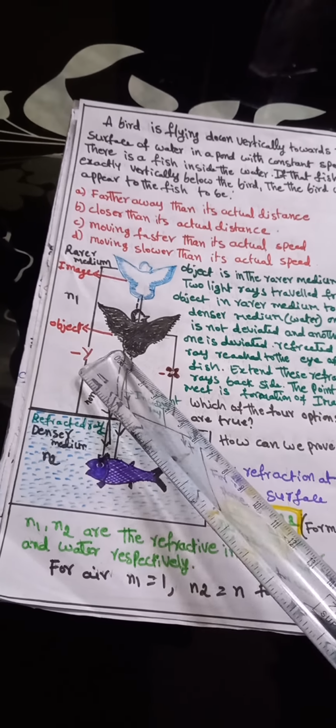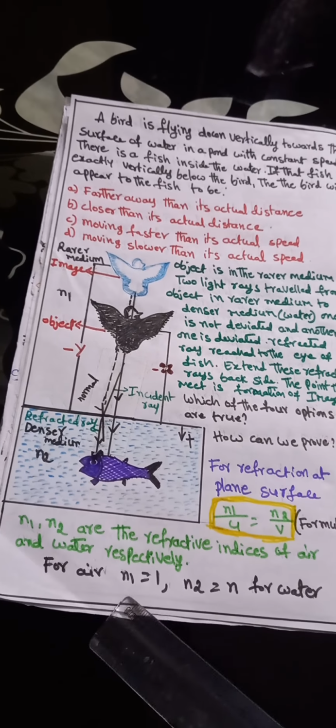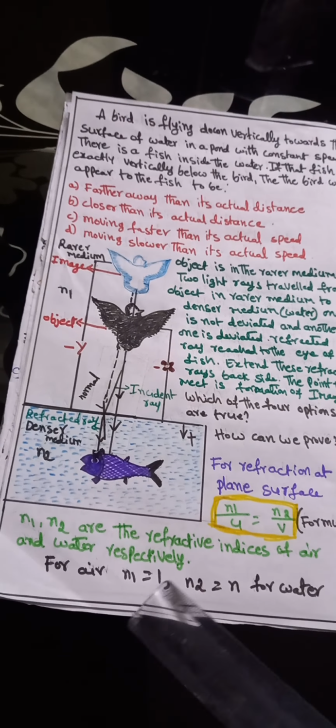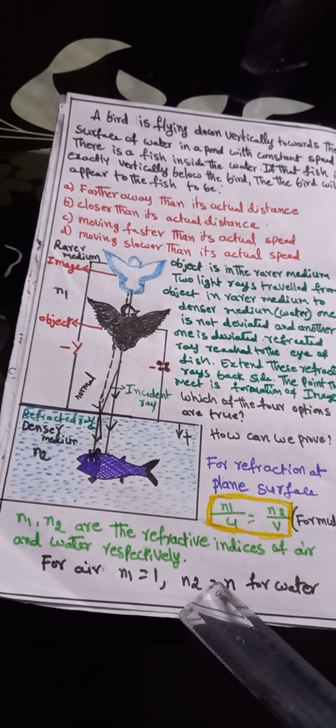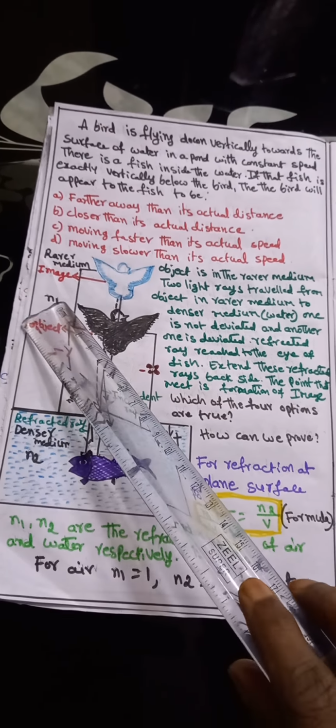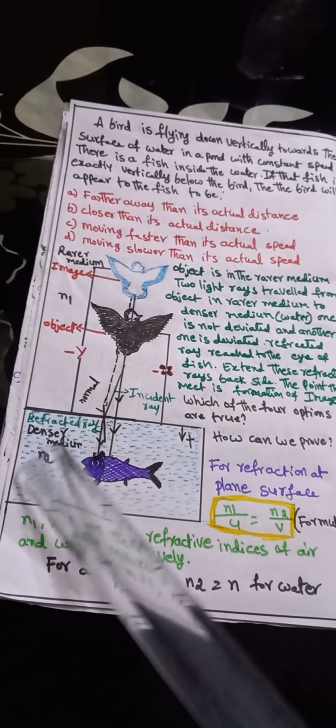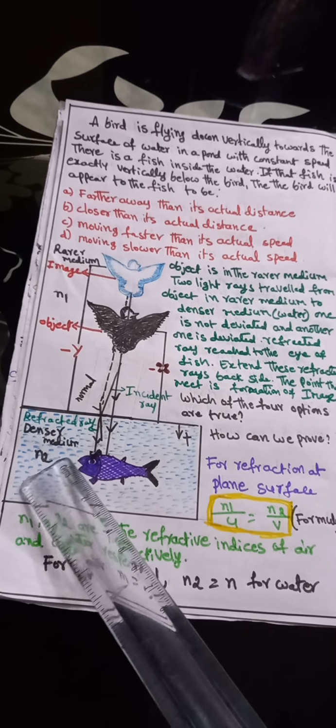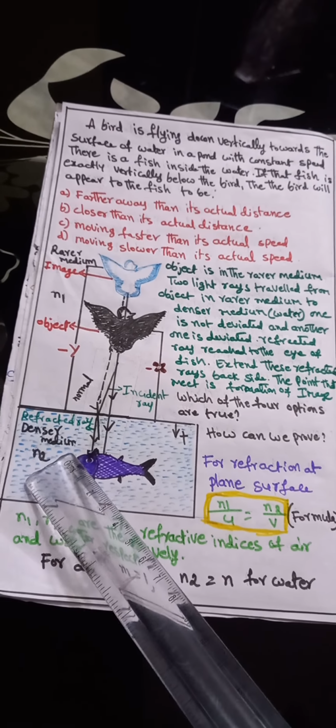For air, the n1 value is equal to 1, and n2 is equal to n for water.